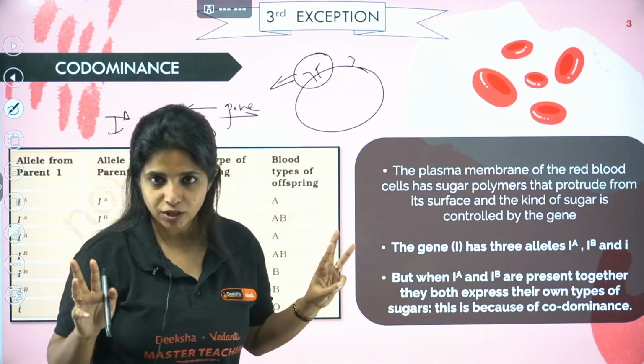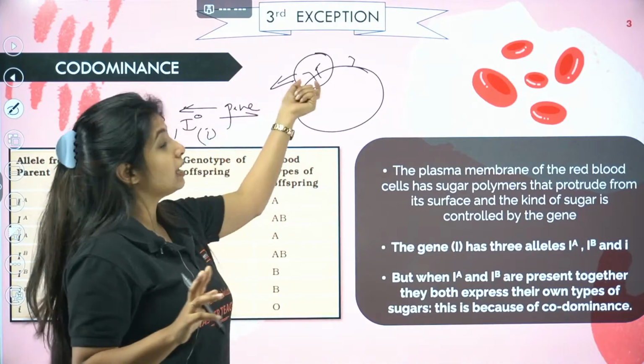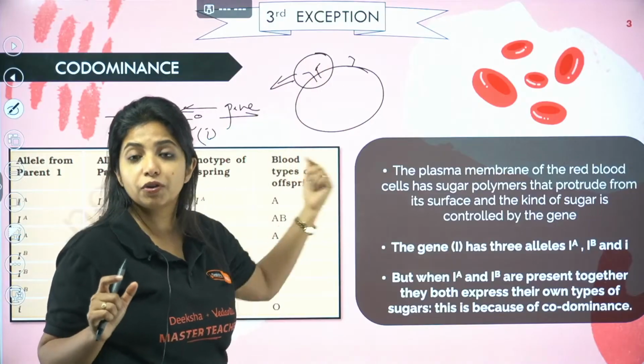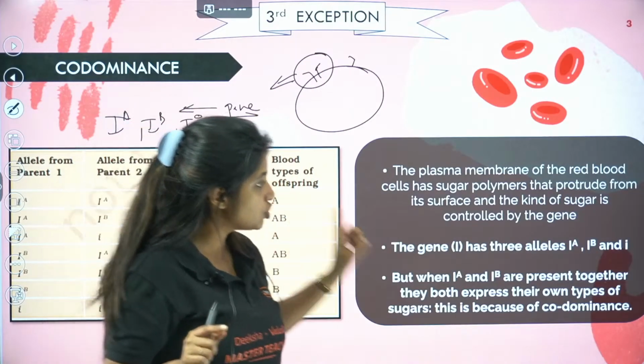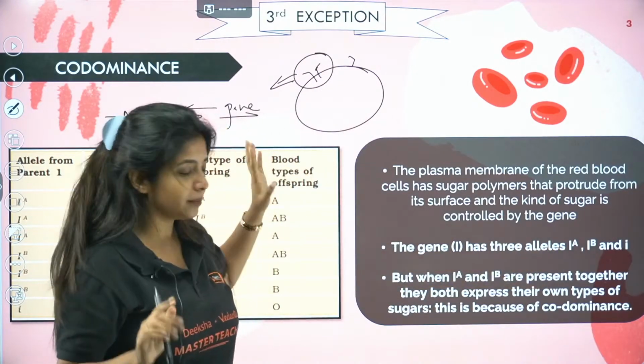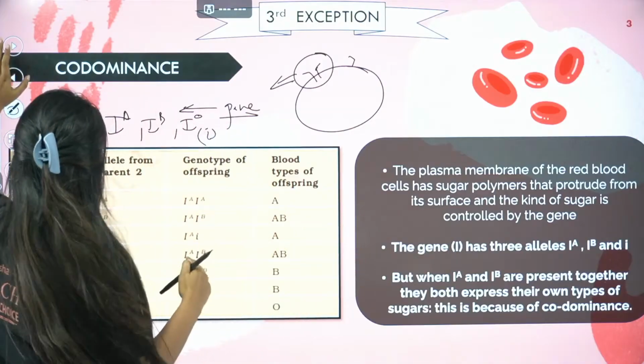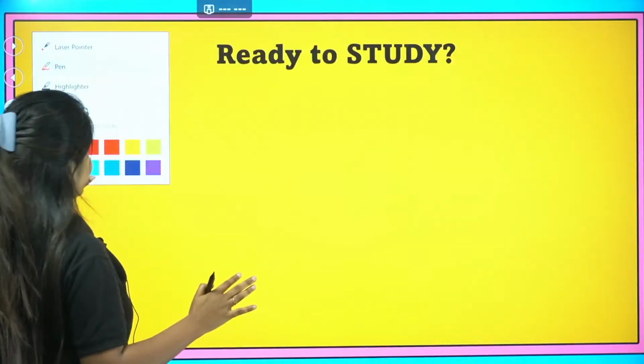But there are three alleles. They code the protein that protrudes from the plasma membrane. The gene I has three alleles. And now we are going to see the different types of blood group, and this is very interesting.